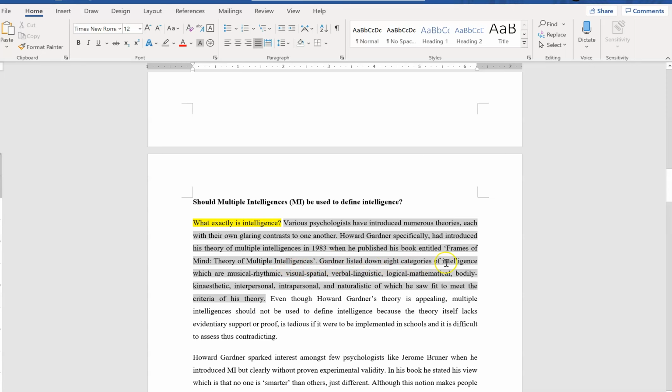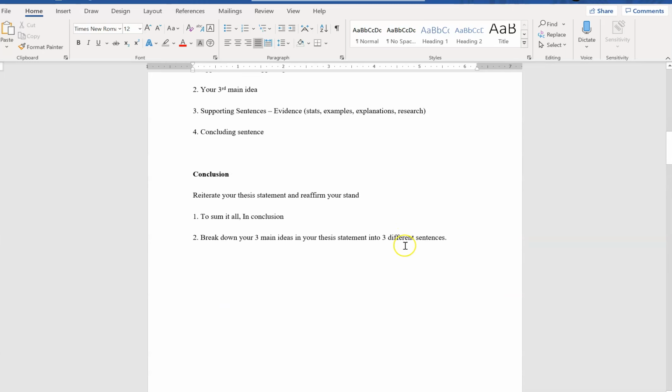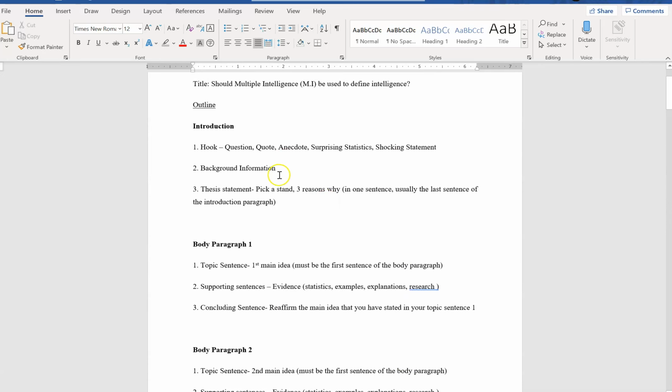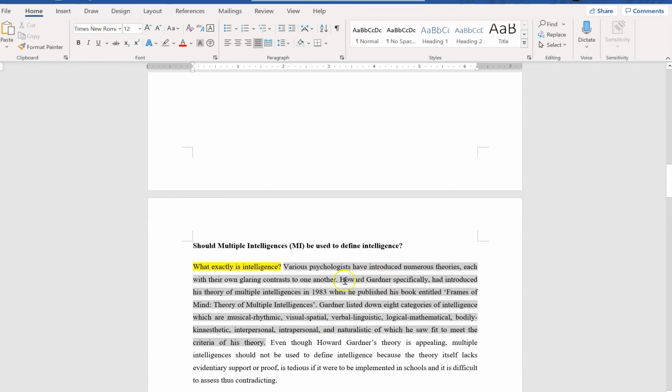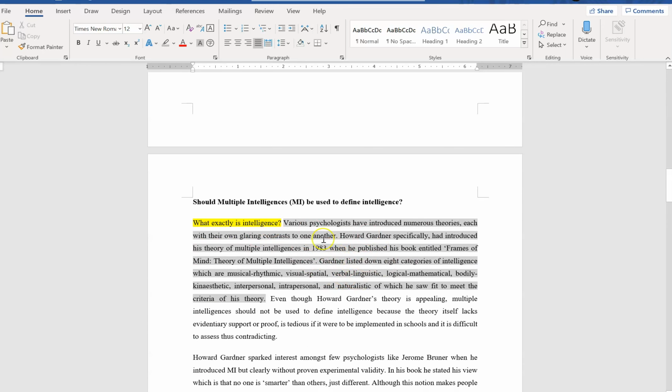Gardner listed 8 categories of intelligence, which are musical rhythmic, visual spatial, verbal linguistic, logical mathematical, bodily kinesthetic, interpersonal, intrapersonal, and naturalist, which he saw fit to meet the criteria of this theory. So this particular section is what we said earlier, the background information. It provides a brief description of what this theory is about.